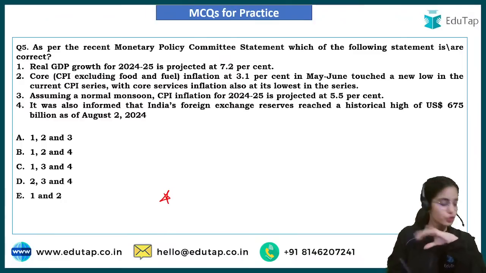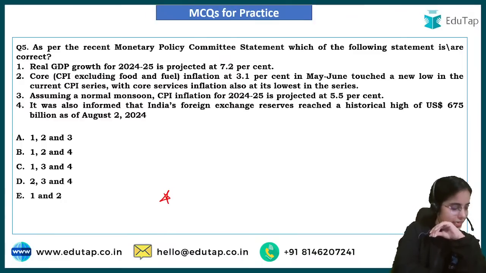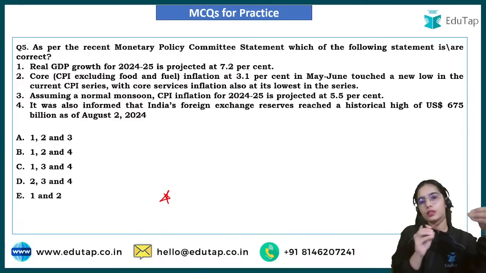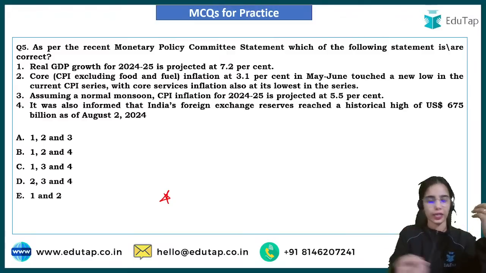And if there is any confusion, you can ask. NHB is the supervisor of the housing finance companies, and the RBI is the regulator, making the regulations. Okay.